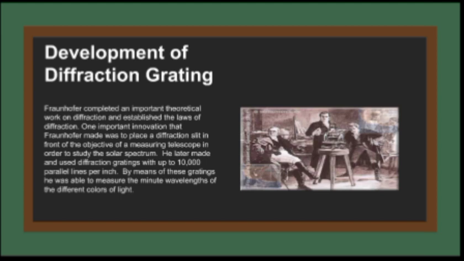He completed the theory on diffraction and established some laws on diffraction. I think the diffraction grating is one of the best innovations that Fraunhofer made to study the solar spectrum. He later upgraded to 10,000 parallel lines per inch.